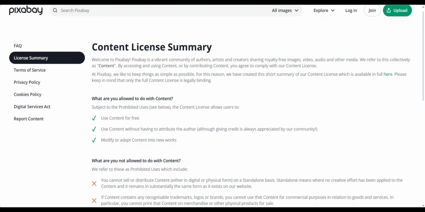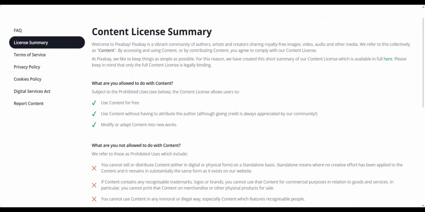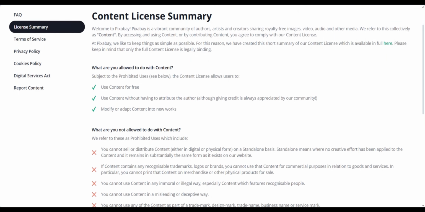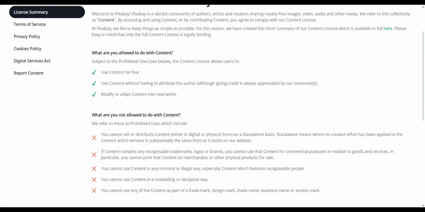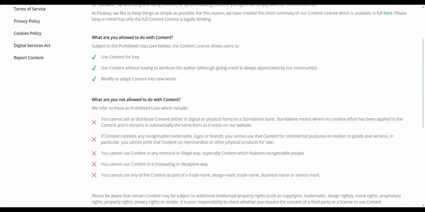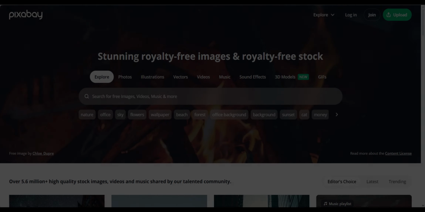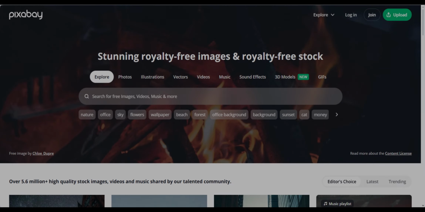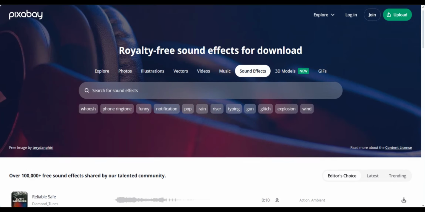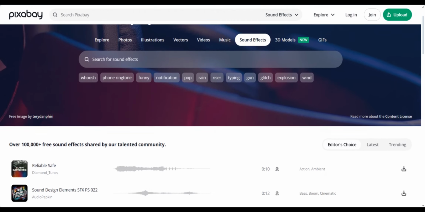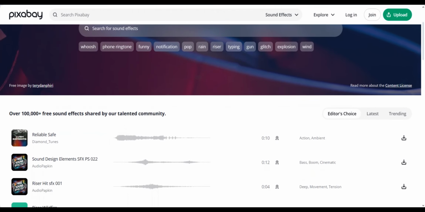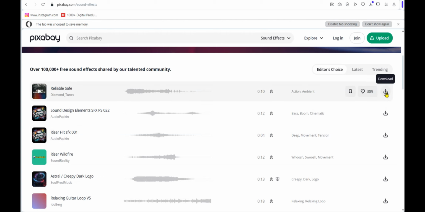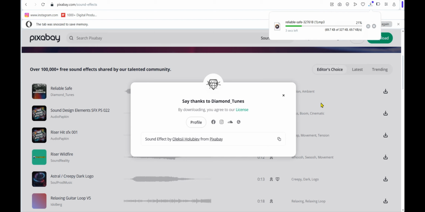The license is simple. Use the asset freely, even without attribution, as long as you're adding them to creative projects. One thing to watch out for is that Pixabay promotes iStock images within search results, so make sure you are clicking the free options all the time. To download, simply click on the download button and the sound effects will be downloaded automatically on your device.